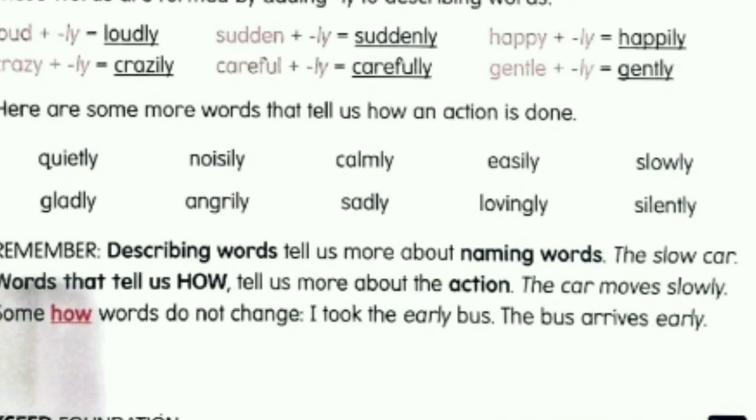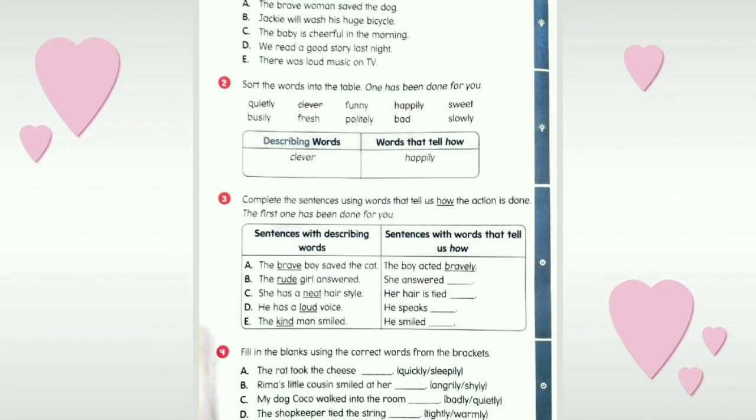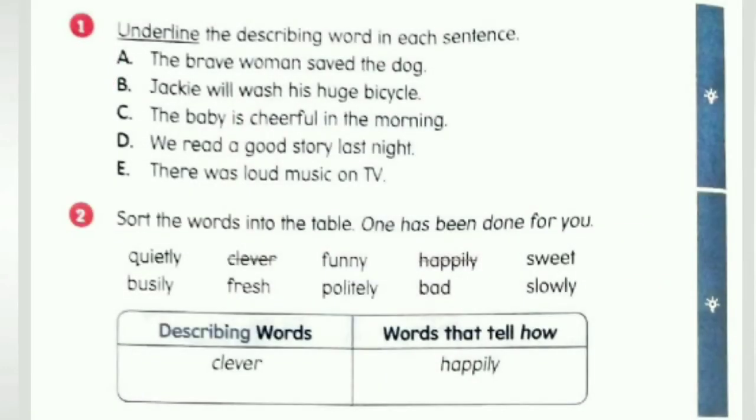Okay, now let's move on to your grammar guide practice questions, page number 18. Question number 1. Underline the describing word in each sentence. Here you have to underline the describing words. And 2, sort the words into the table. One has been done for you. So here the describing word is clear, and the words that tell how. In the first box you have to find out the describing words from the above column, and in the next column you have to find out the adverbs.